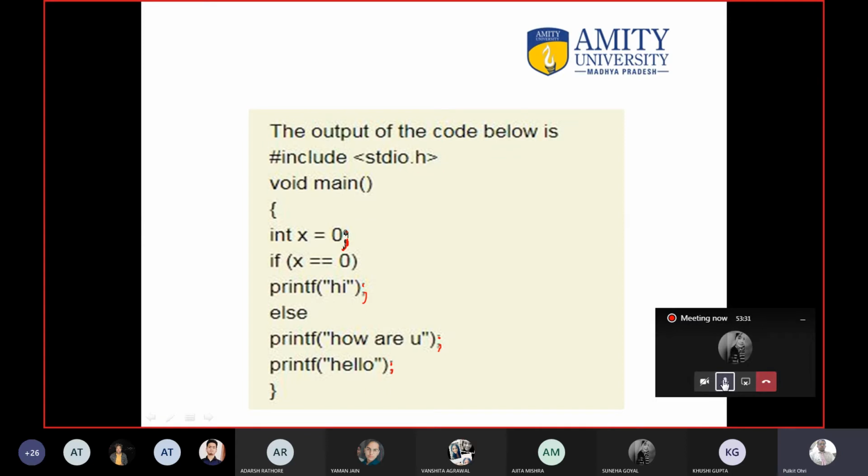So mock test is from 4:30 to 6:30, na? 5:30. Yes, sir. 5:30. It's 6:30. And what is the duration of the test? 1 hour, na? Yes, sir, 1 hour. So no worry. You can start the test from 5:10.